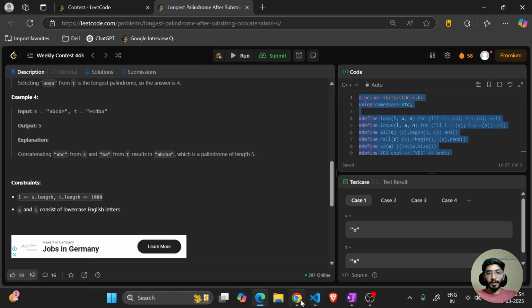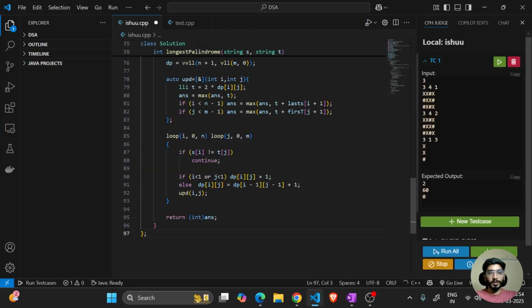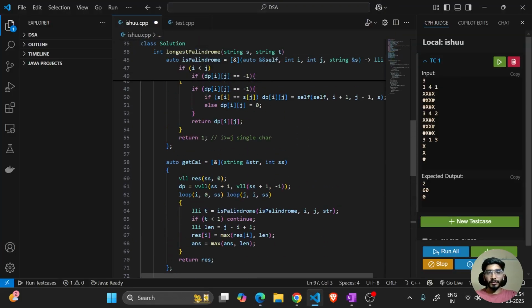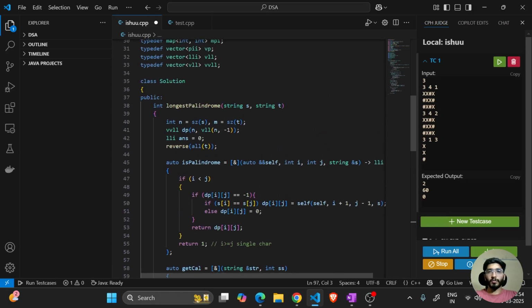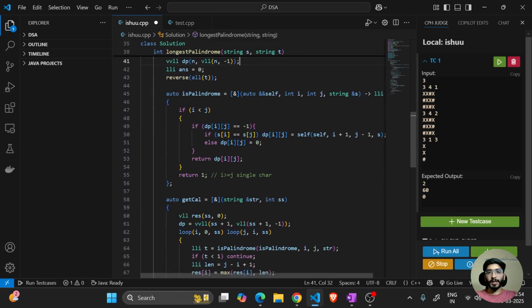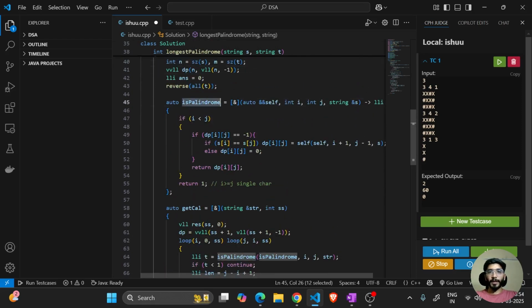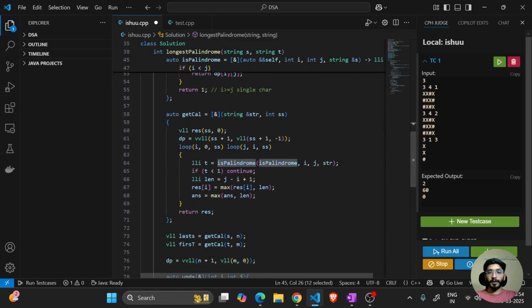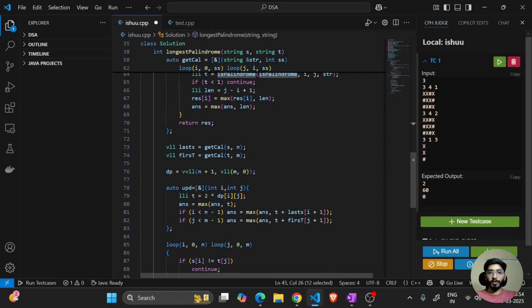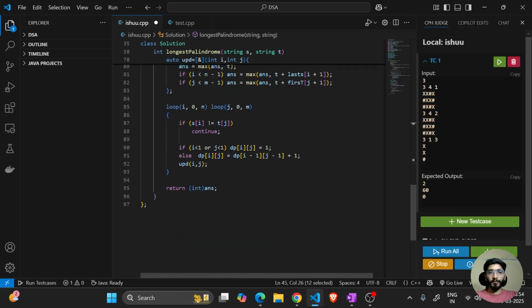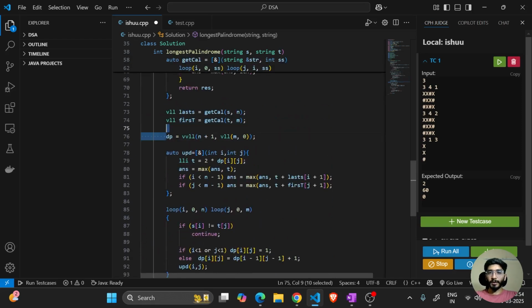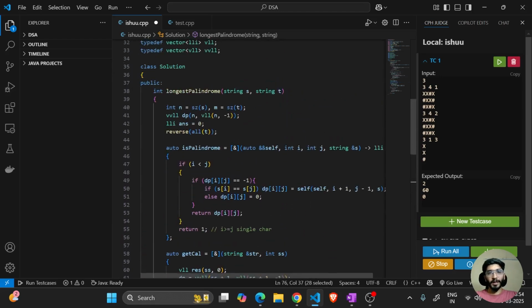And if we see the code for this problem, so this was the code for this. We had taken n and m as the size of both of the strings, initialized a dp array. So I will be using the same dp array for memoizing that checking palindromic function also, and the same dp array for calculation also. So I will be updating that array or initializing that array again and again.